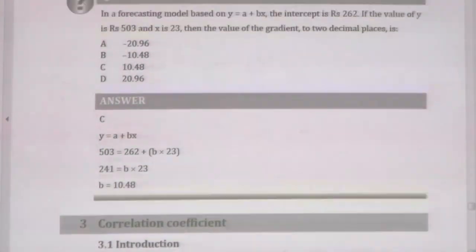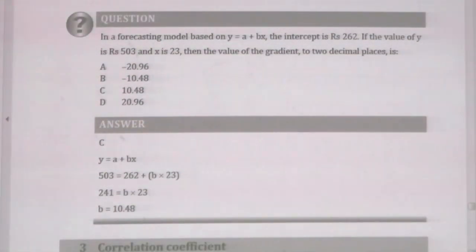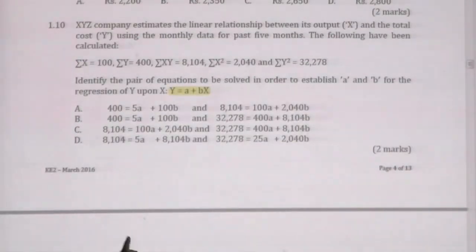This is an example given in the study text to follow, right? Okay, now here 400 is sigma y, right? 400 is sigma y. First answer: 400 equals 5a plus 100b, and 8104 equals 100a plus 2040b. That is the first answer. Now, if you solve these two simultaneous equations, can you get A and B?